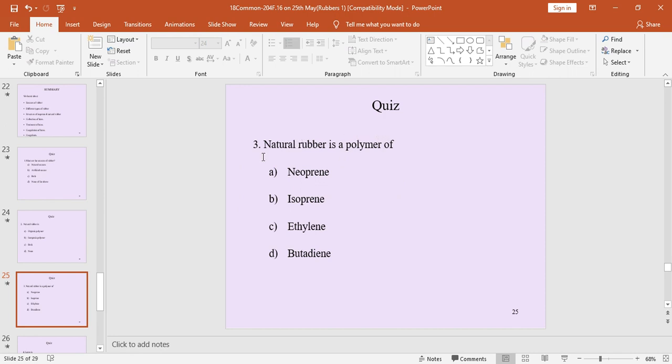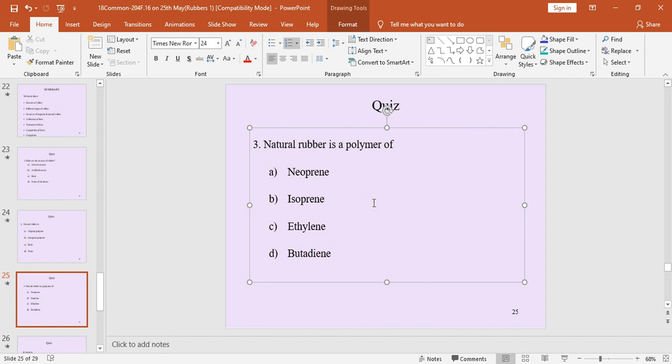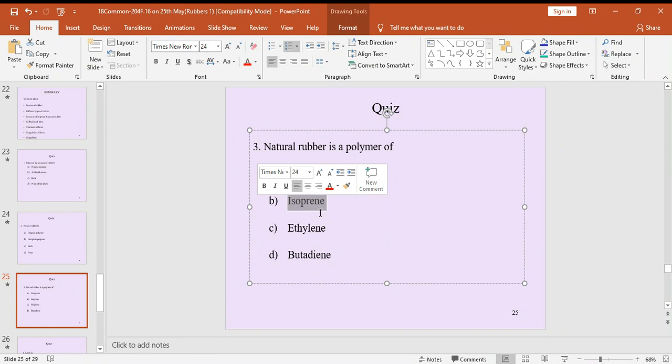Next, the third question. See this question, try to answer it. Natural rubber is a polymer of: A. Neoprene. B. Isoprene. C. Ethylene. D. Butadiene. Which is the correct answer? Natural rubber is a polymer of which one? Neoprene. Sorry, isoprene.